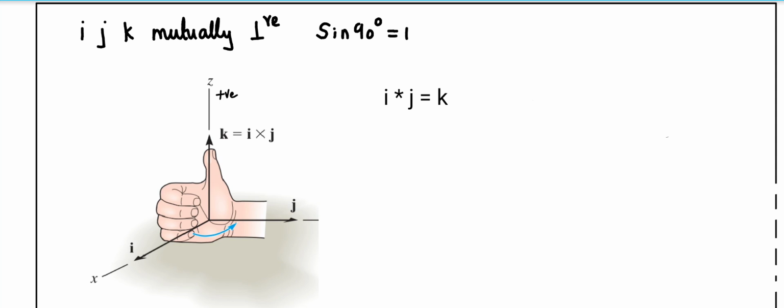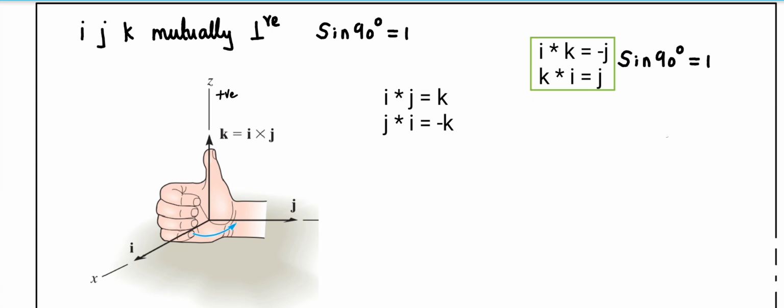As you can see here, as I curl my hand from i to j, the thumb points along positive k, so I assume positive k here. If I want to curl my fingers from j to i, my thumb will point downwards, so I take minus k. Similarly I calculate for the other combinations of the i, j, k unit vectors. So this is what I come up with.